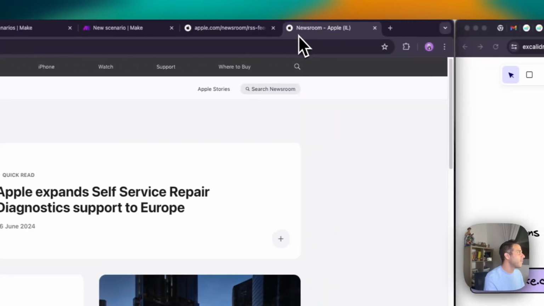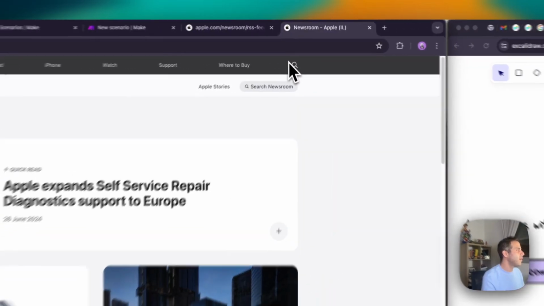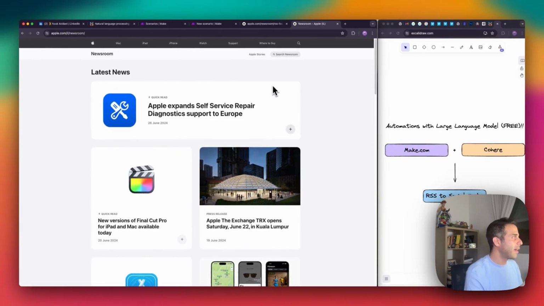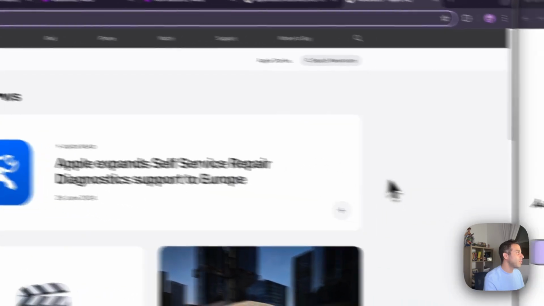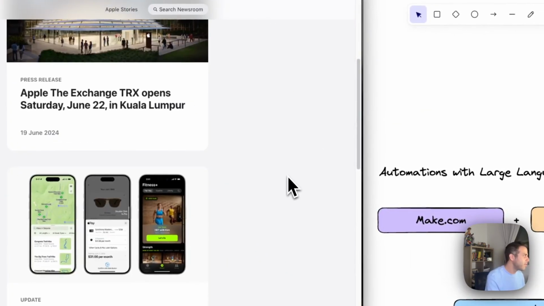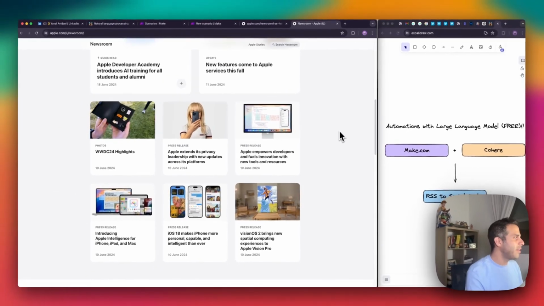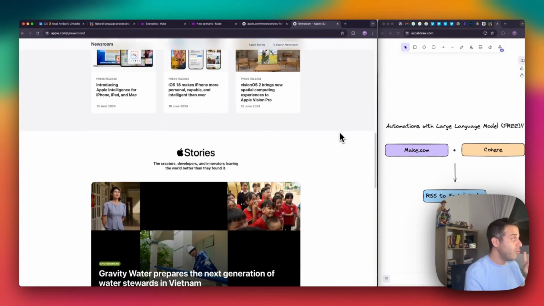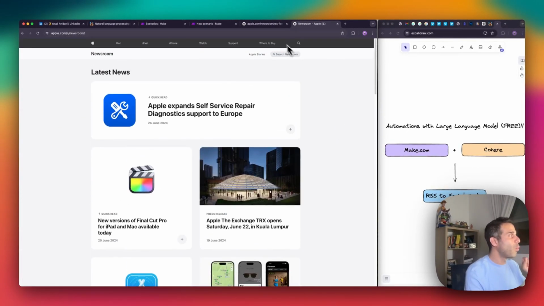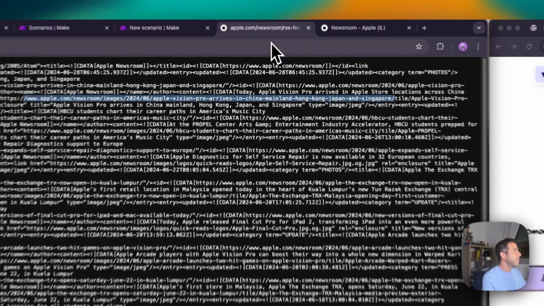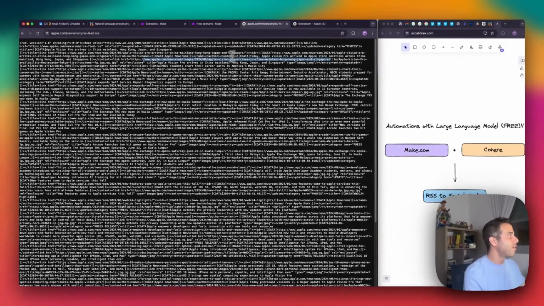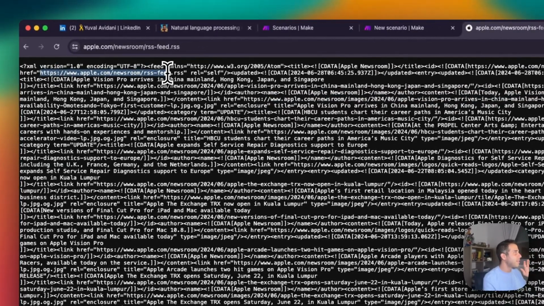Now going back to the Apple Newsroom, I can see that the location I've received is IL, which stands for Israel, where I actually live. But I know that it depends on where we are getting the RSS information from, okay? Because this is the RSS feed from apple.com itself.